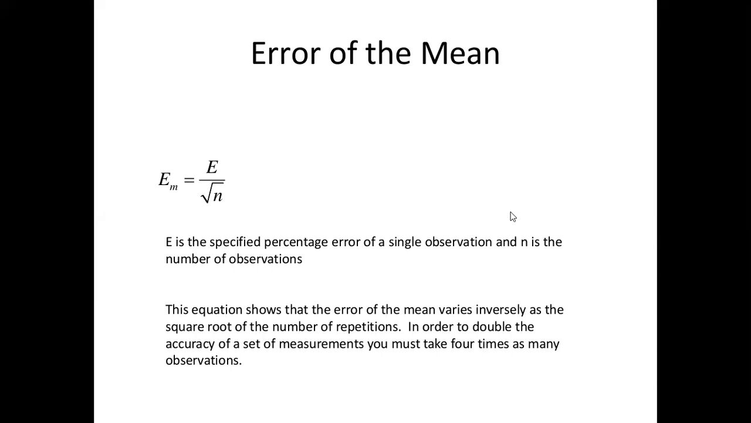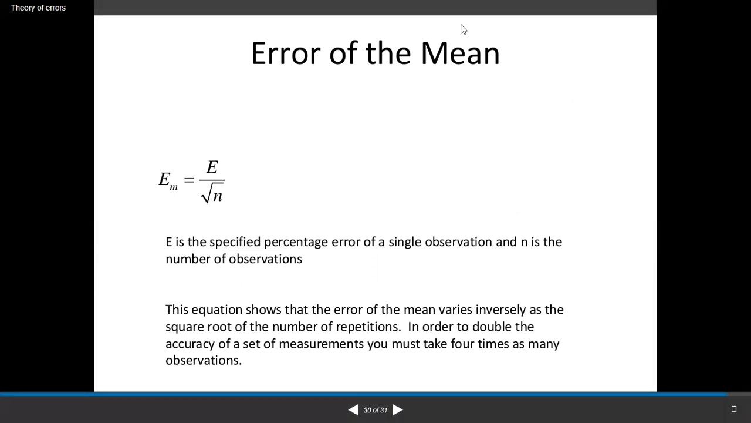Error of the mean EM is equal to E upon under root N. E is the specified percentage error of a single observation and N is the number of observation. This equation shows that the error of the mean varies inversely as the square root of the number of repetition. In order to double the accuracy of a set of measurement, you must take 4 times as many as observation.